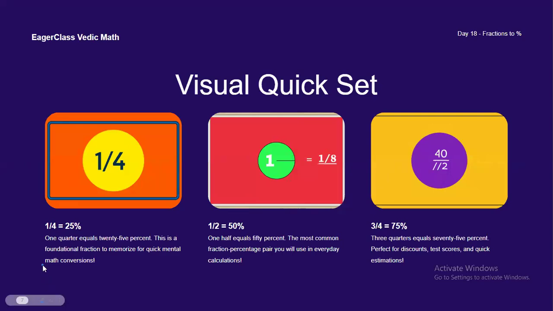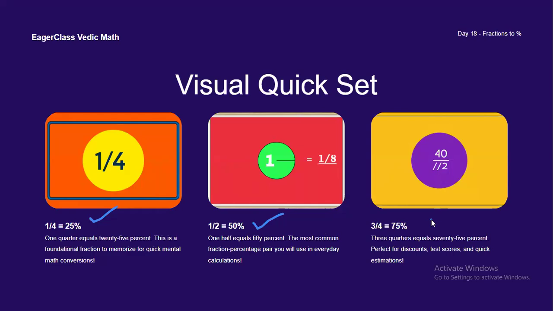Okay, now let's quickly revise 1 by 4. 1/4 is equal to 25%, right? Then 1 by 2 is equal to 50%. 1/2 equals 50%, the most common fraction percentage pair you will use in everyday calculations, right? 3 by 4, how will you solve this? 3/4 equals 75%.